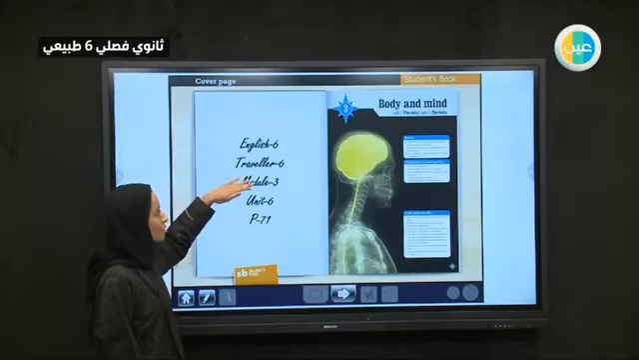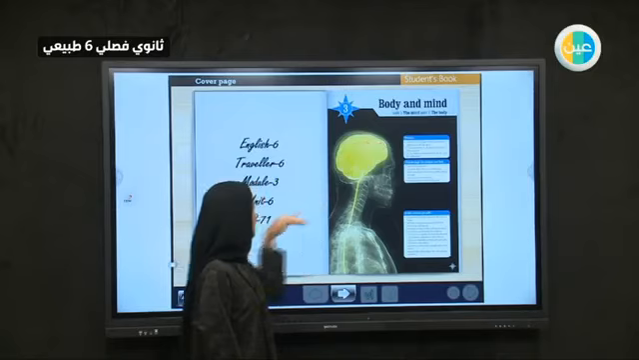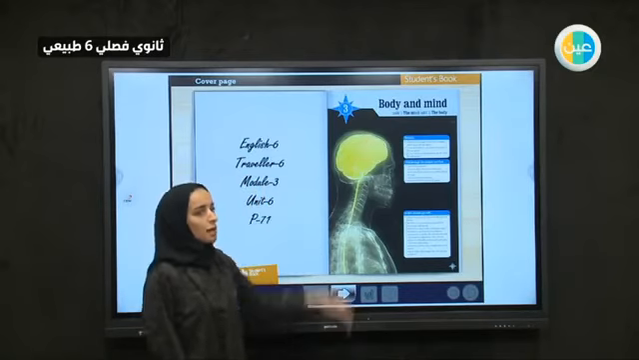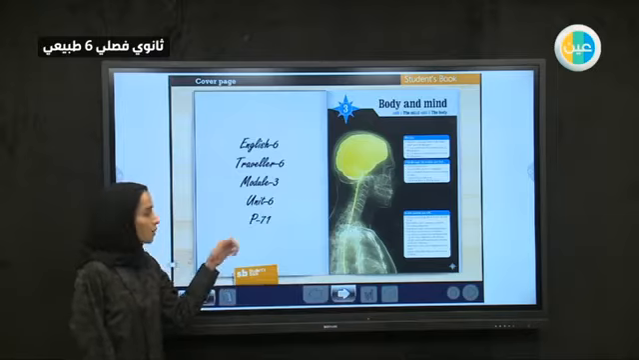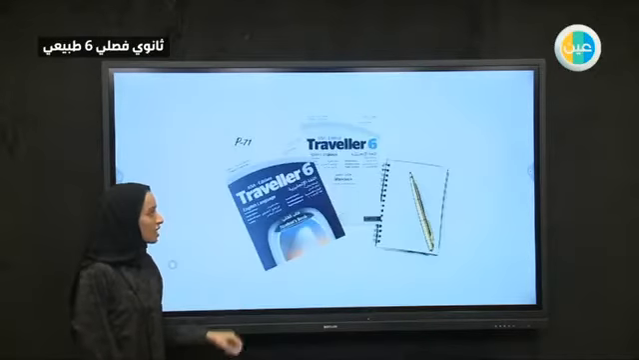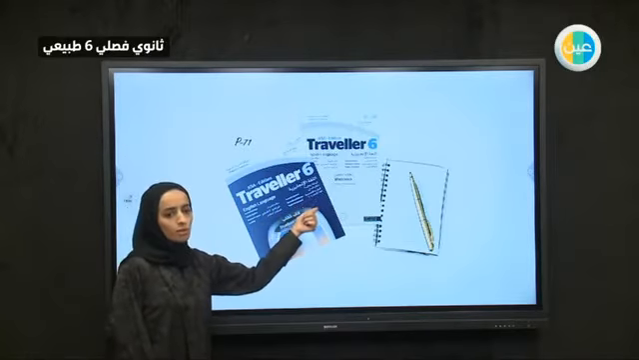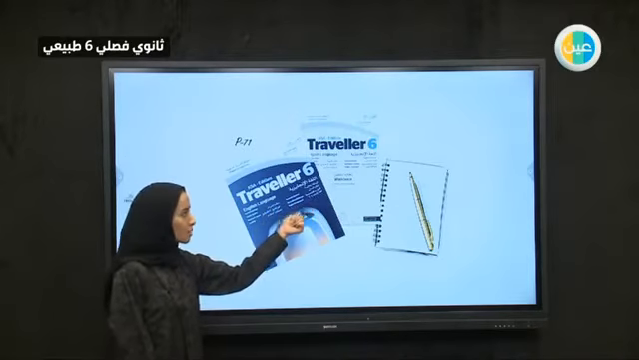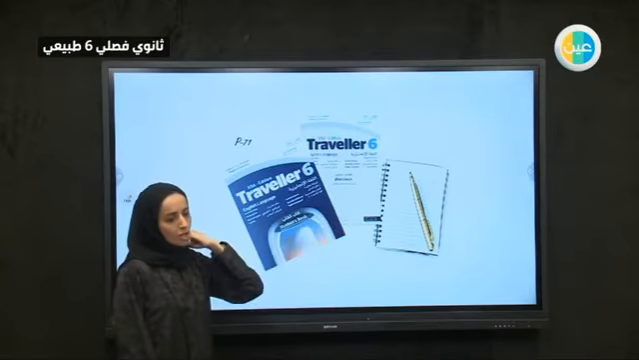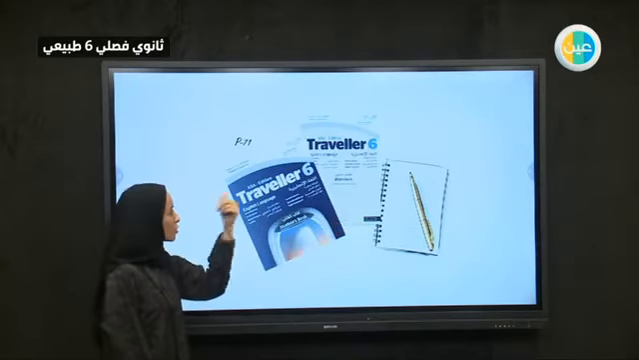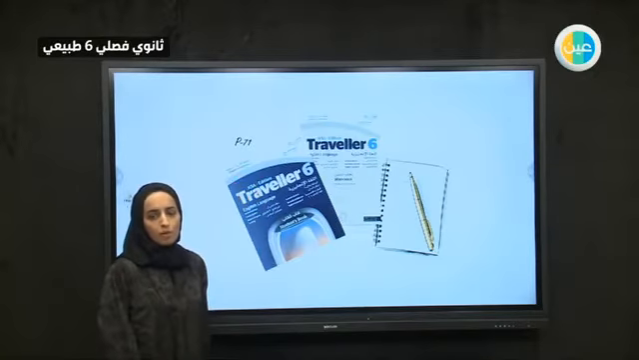English 6 from your book Traveller 6, module number 3, Body and Mind, Unit 6, which is about the body. We're going to discuss page 71. So let's go ahead. In our lesson today, you're going to need your book, your workbook. We will do some exercises there in your workbooks, a sheet of paper and a pen so you can write your notes. Now open your books on page 71. We will start with the vocab part.